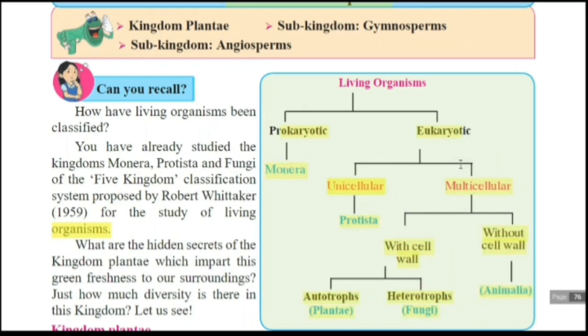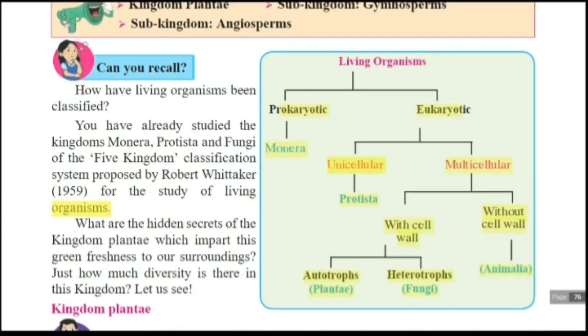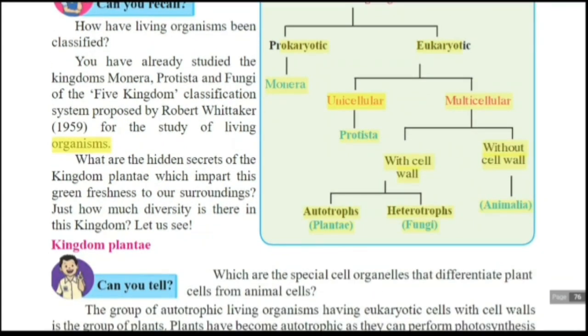In multicellular, again there is a criterion. 2 types are there, with cell wall or without cell wall. With cell wall, they have 2 types, the kingdom Plantae and kingdom Fungi. Plantae are autotrophs, fungi are heterotrophs. And multicellular organisms without cell wall are kingdom Animalia. So this is the basic chart, or the basic information regarding the classification of living organisms.